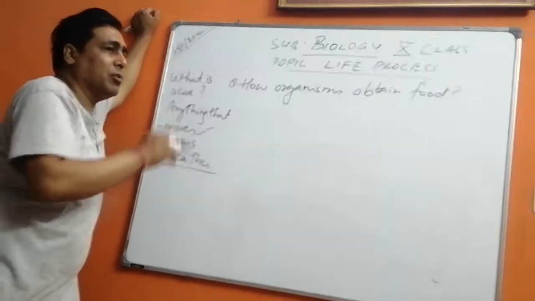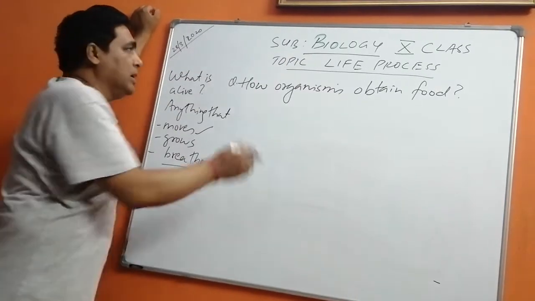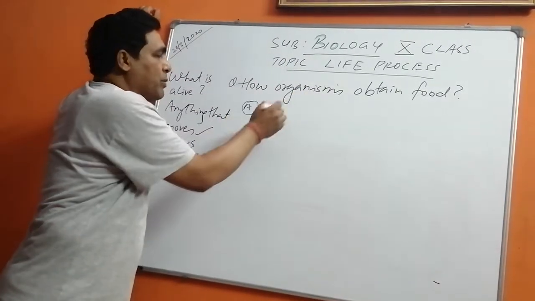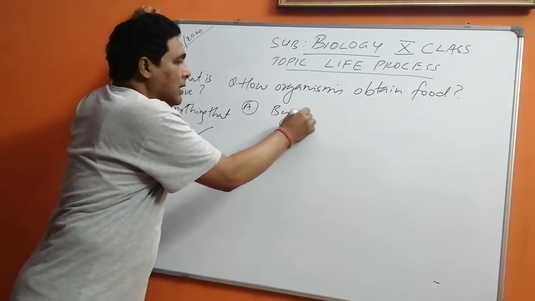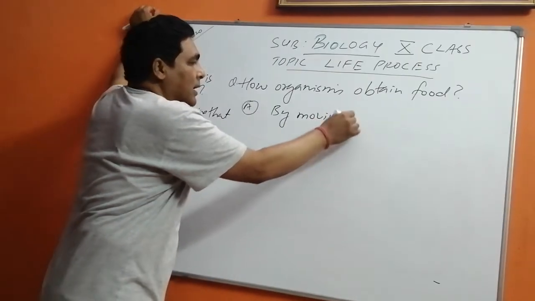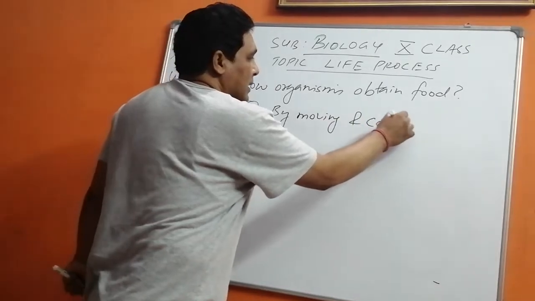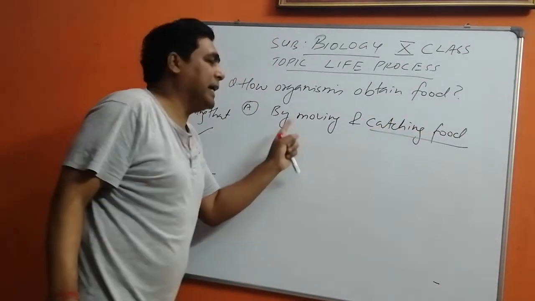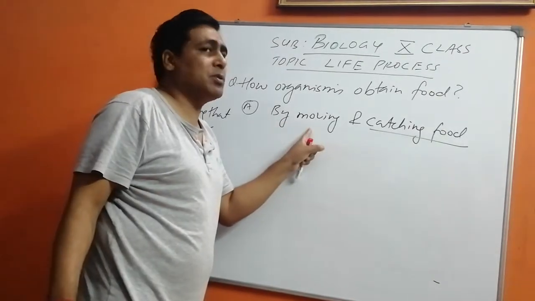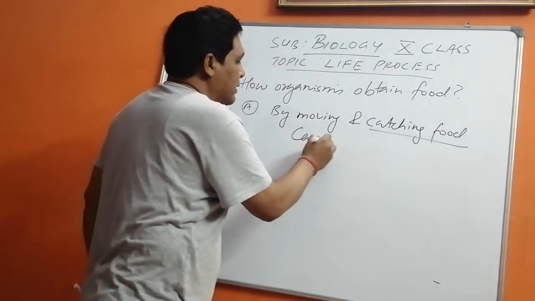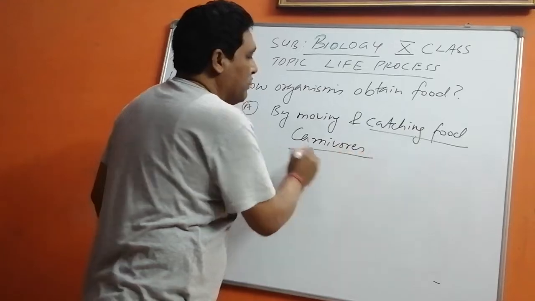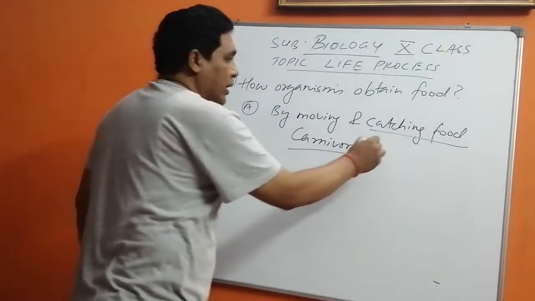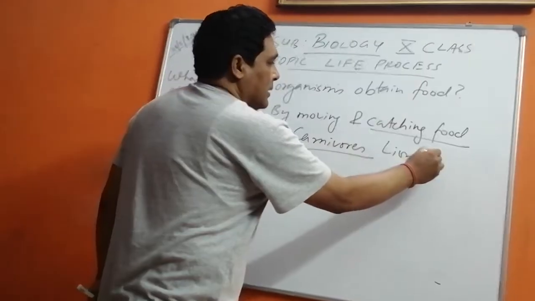So movement is done for what? Just now I told you, it is to obtain food. So how do organisms obtain food? By moving and catching food. Now, are you getting in mind which type of organisms do this? These are carnivores, the meat eaters, like the lion and tiger.